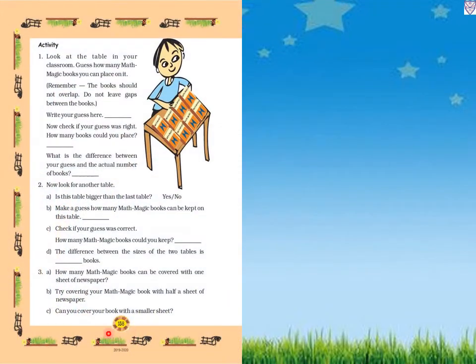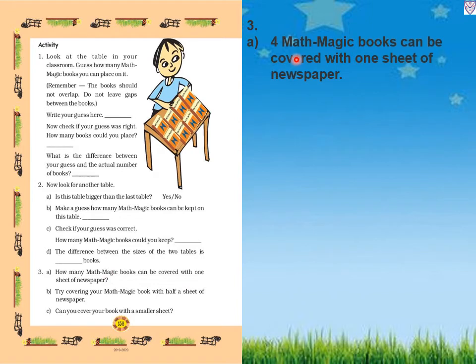Now same page, question number 3. How many Max Magic books can be covered with one sheet of newspaper? We can cover 4 Max Magic books with one sheet of newspaper. Try covering your Max Magic book with half a sheet of newspaper. This is an activity students can do. Can you cover your book with a smaller sheet? Yes, we can cover the book with a smaller sheet.